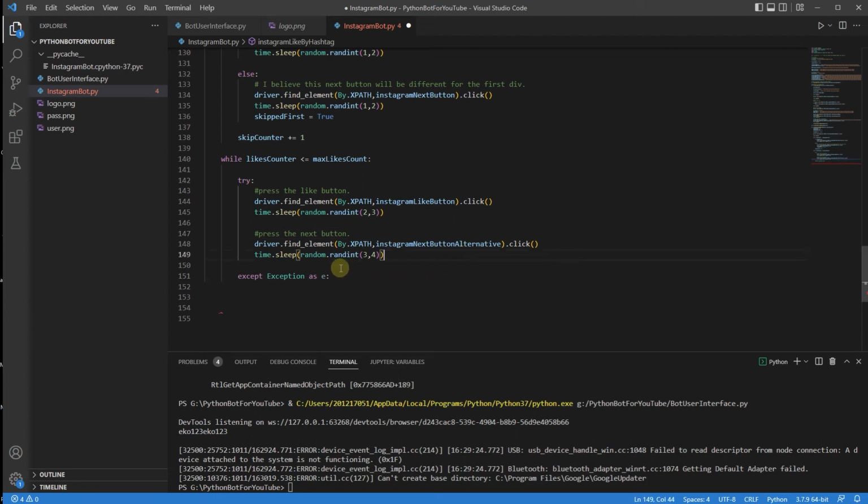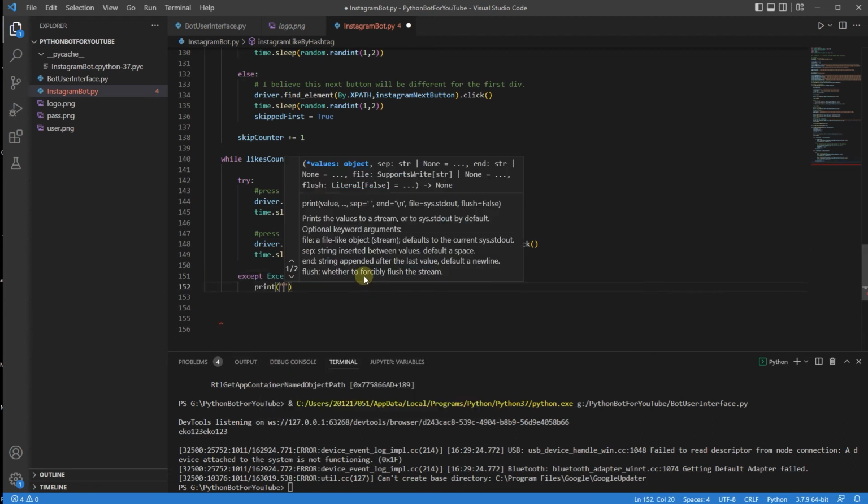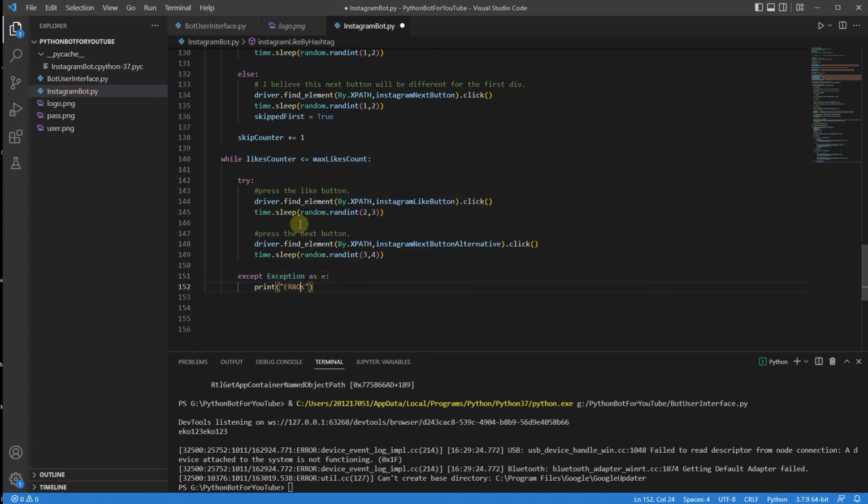Now, in order for us not to keep it infinite, we're just going to put them in files. But for now, I'm just going to keep it like this. And the final part is, of course, after the try and except, I want to say likes counter plus equals 1. This is going to be incrementing the counter so that we do not go over max likes. Boom, there we go. Now, that's it. I believe that is it for the video.